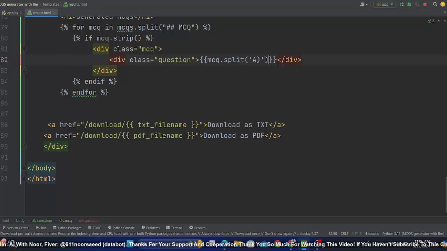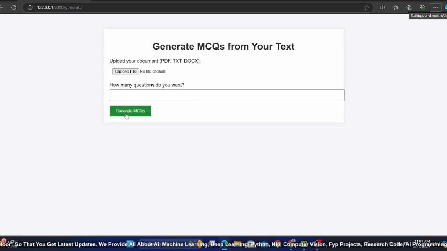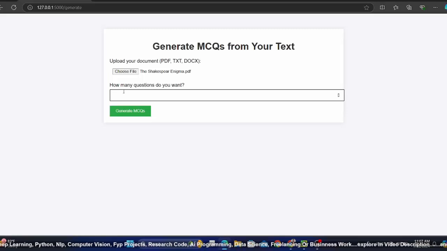and I will first extract it from list, and then I will strip it like this. So this will be the question. So if I just go here and let's see, for now I think it will just display the question. Code might be tricky for you because we are using a lot of technology in this project. So it's loading.